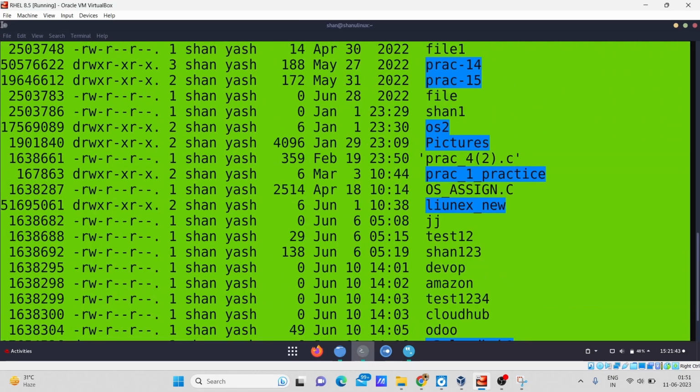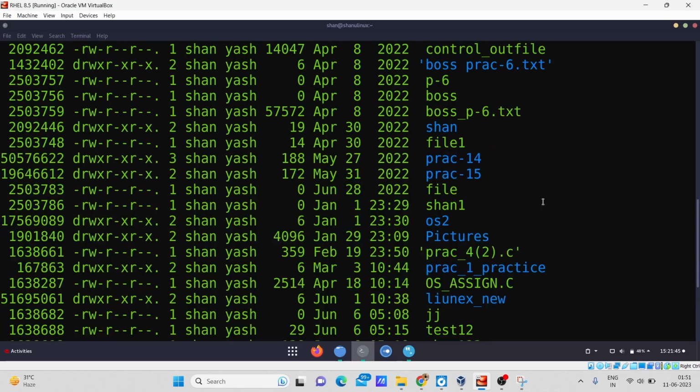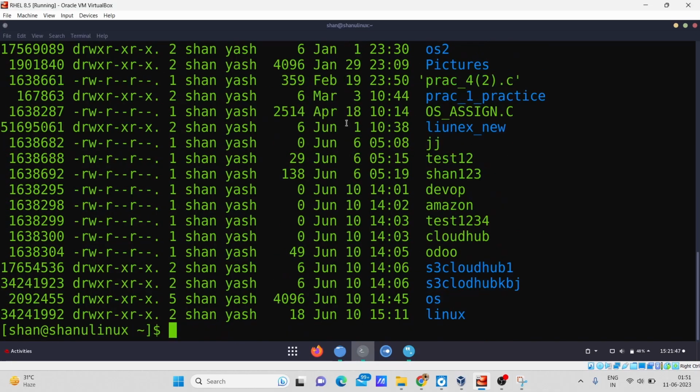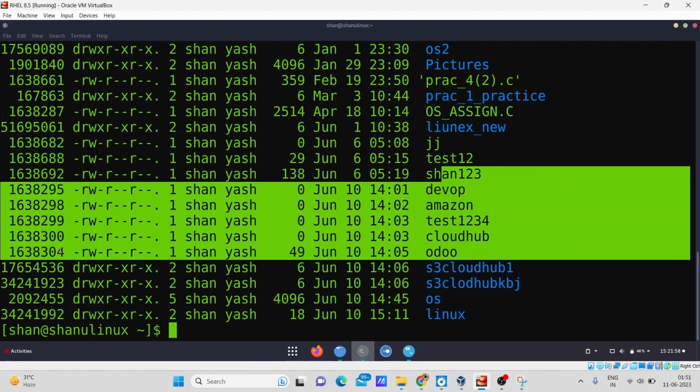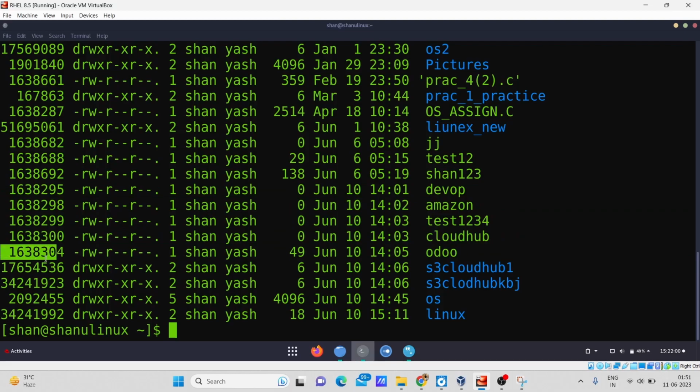So these numbers basically represent the inode numbers of each and every file. You can see those are unique compared to the other file names. So for example, if I'm taking this one, this is a directory, actually not a file, so the directory has its own inode number, and this yellow one, those are the files, they have their own inode number. As you can see, these are the inode numbers which are assigned to the particular file. So this is how an inode number actually works.